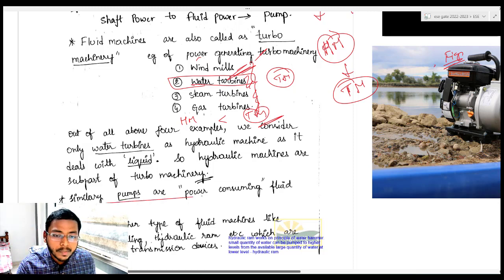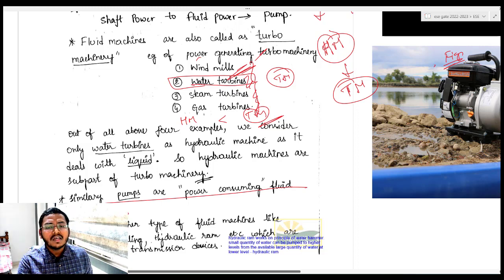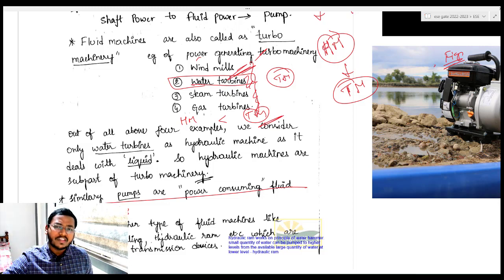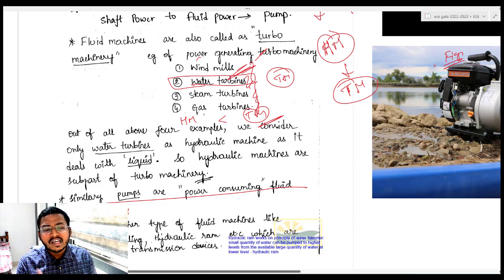And there is one more important bit which was asked in many examinations for 1 mark in state PSCs. Which of the following is an example of a power consuming device? Turbine will be there, different types of turbine names will be given, and one pump name will be given. Obviously, what is the power consuming device? It is the electric pump, right? So you tick the electric pump.